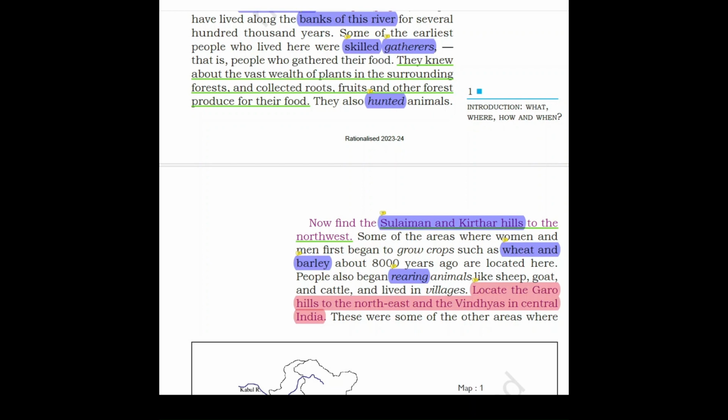The two crops which they grew were wheat and barley. Now, find the Suleiman and Kirthar hills to the northwest. Suleiman and Kirthar hills, children, are located in Pakistan. Some of the areas where women and men first began to grow crops such as wheat and barley, about 8,000 years ago, are located here. Wheat means your gehu and barley means your jau. People also began rearing animals like sheep, goat, and cattle. What is the meaning of rearing, children? To breed and raise an animal for use or to sell.